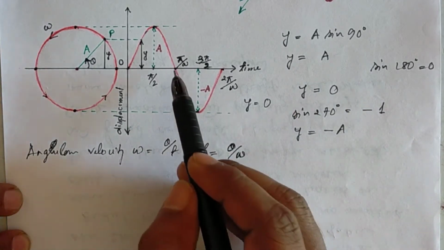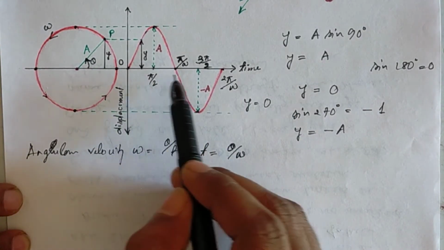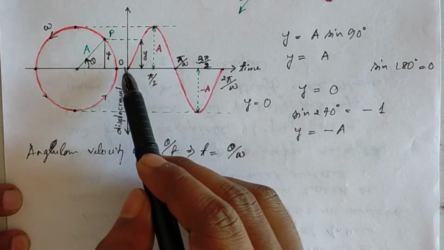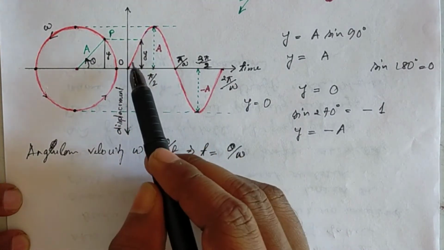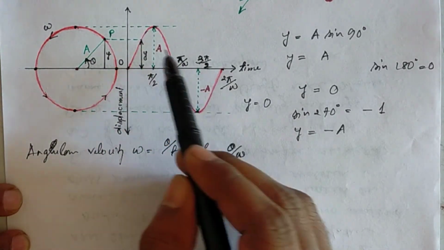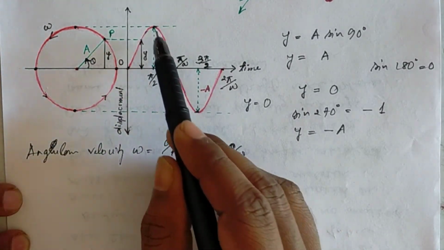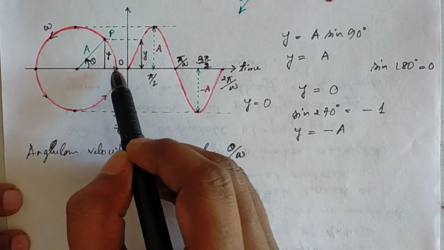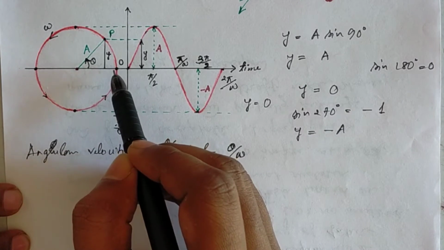So it is concluded that at the point 2π/ω, when the wave has completed one complete wave, in this wave the particle completes one circle.